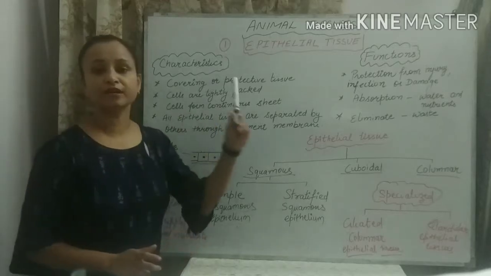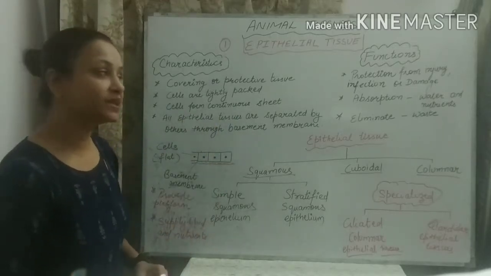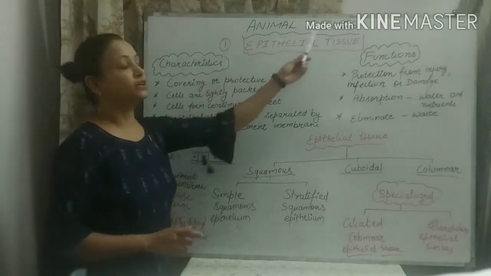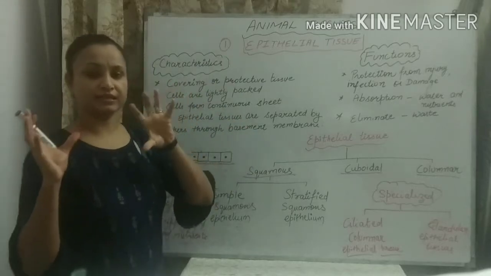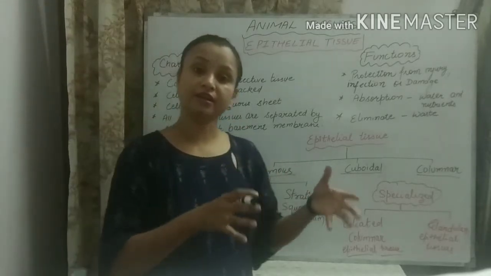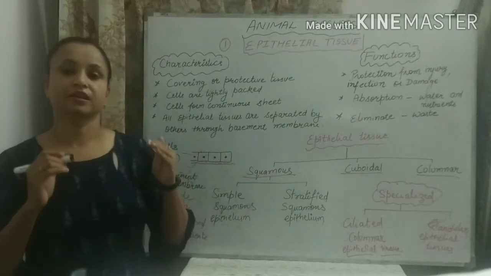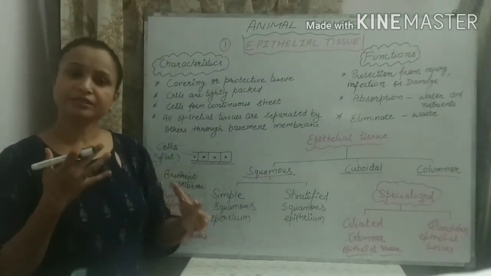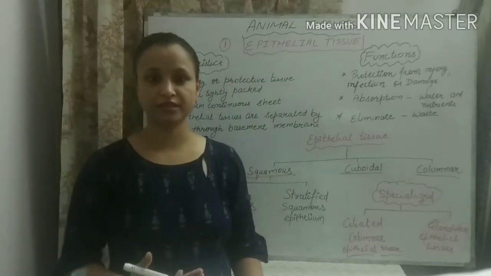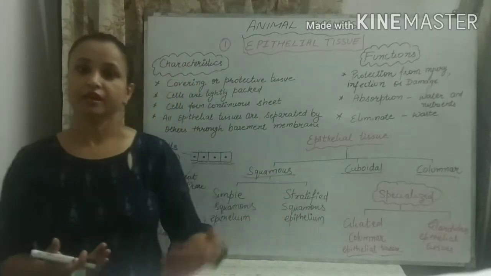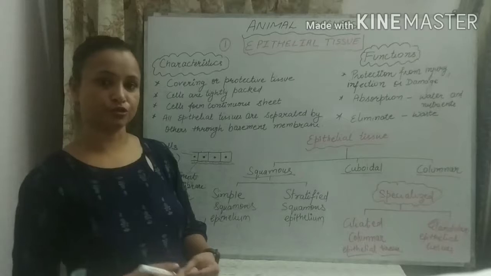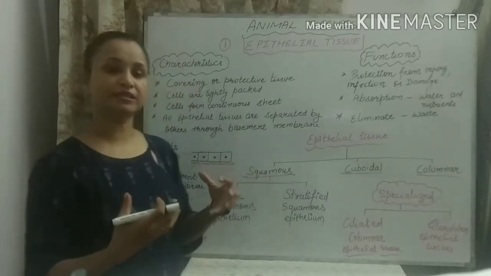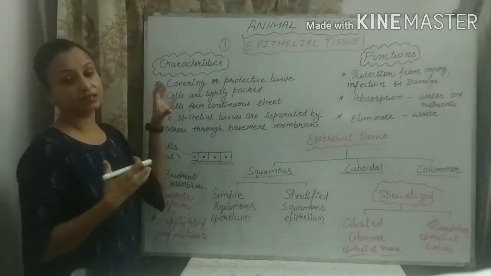So our first animal tissue is epithelial tissue. Epithelial tissues, just same as we have read epidermis in the plant. As we have read in the plant tissue, epidermis makes the outer surface, it covers all the plant body. So the epithelial tissue also has the same basic character.